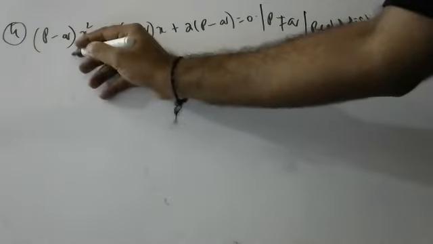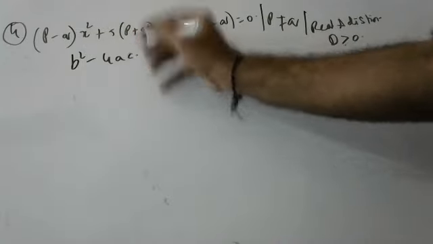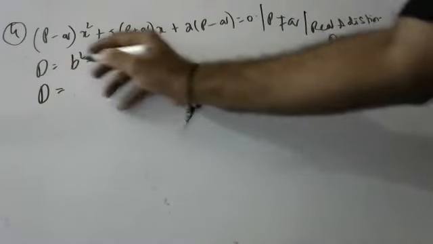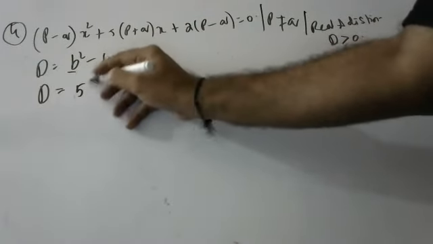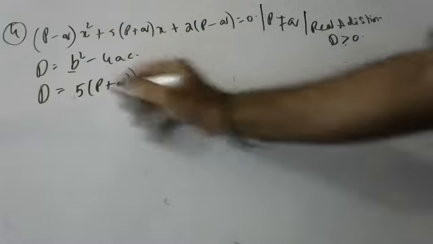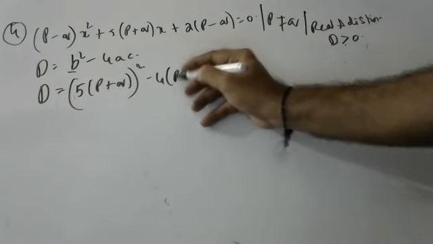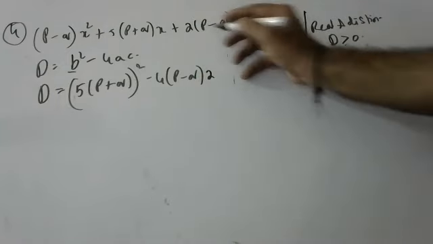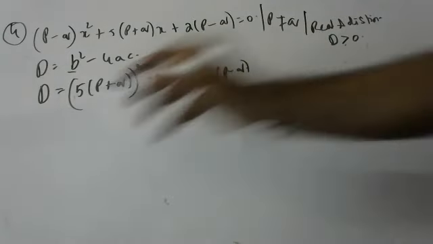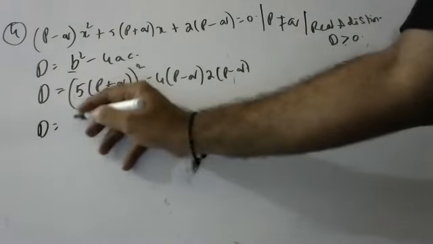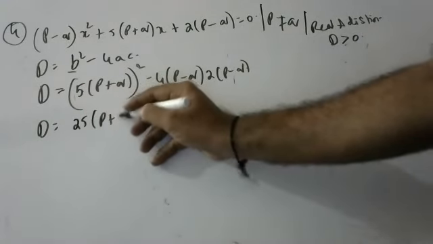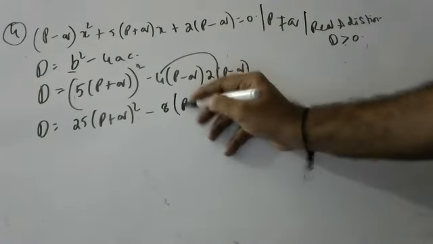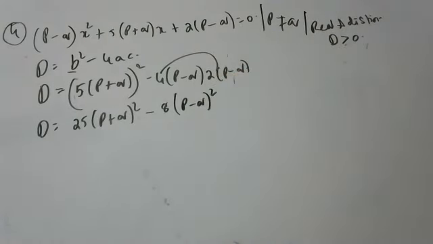Let me find b square minus 4ac. What is D, children? B is 5 into (p plus q), whole square, minus 4 into (p minus q) into 2 into (p minus q). D is equal to 25 into (p plus q) whole square, minus 4 times 2 is 8, into (p minus q) whole square.